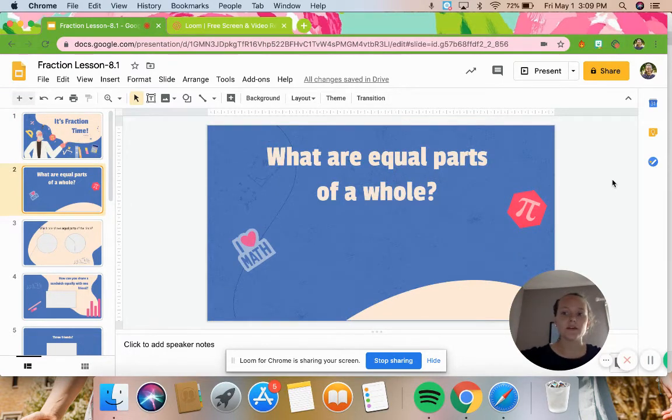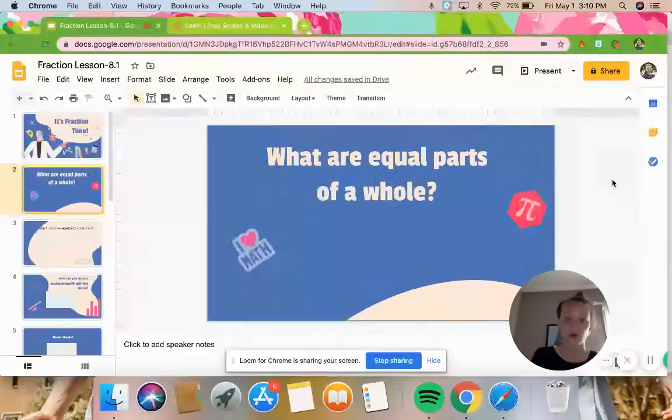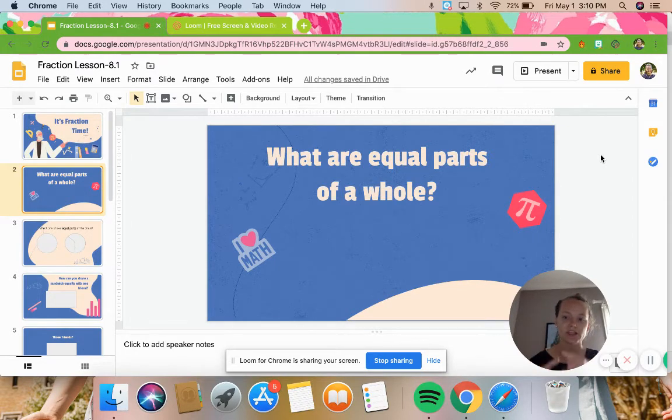Okay, so we are kind of bringing it back to the basics of what fractions are, which you guys are probably already going to be pros at because you guys are familiar with these terms already. So equal parts of a whole. If I think about the word equal parts, I automatically think back to multiplication when we did equal groups. Each group was equal. The amount of circles or shapes or whatever in each group was the same, was equal. So if I think about equal parts of a whole, I need to think about a whole shape, and each part of that shape has to be the same. So if I cut the shape in half, one side has to be the same size as the other side. So the shape is equal.